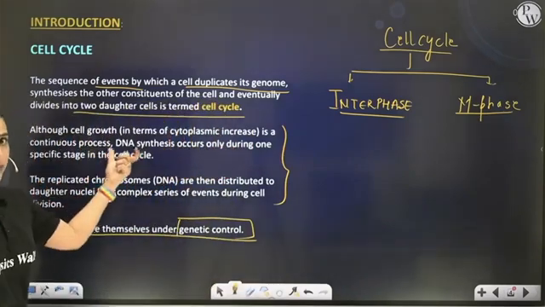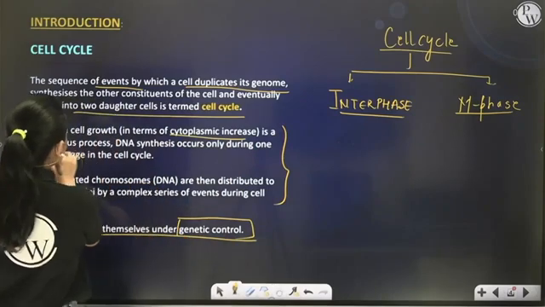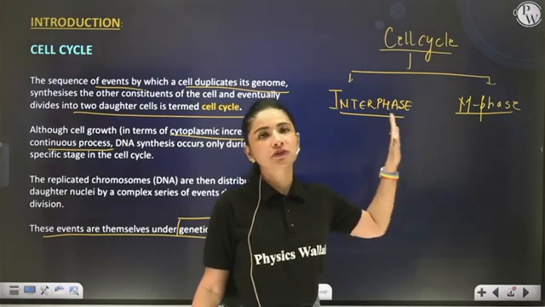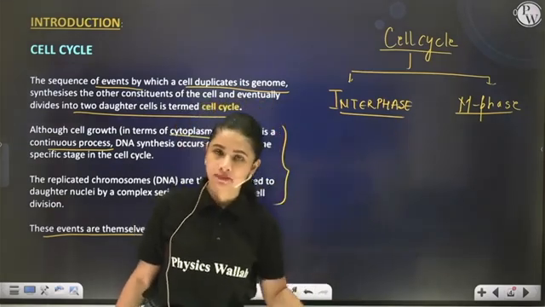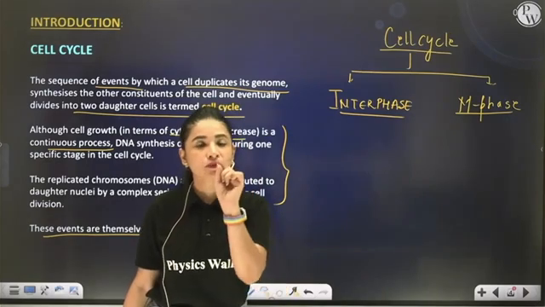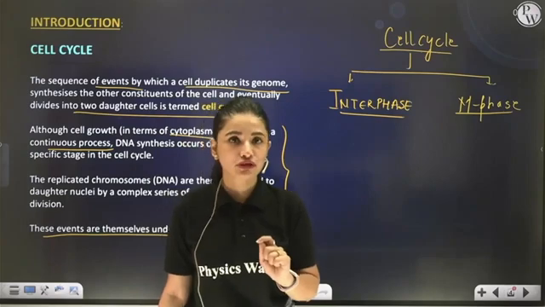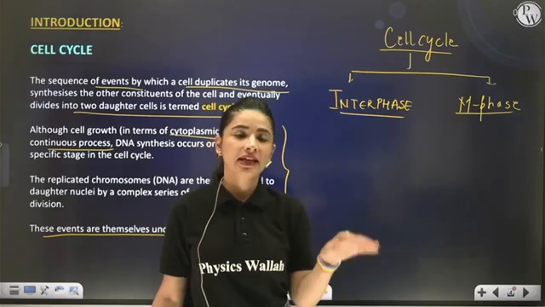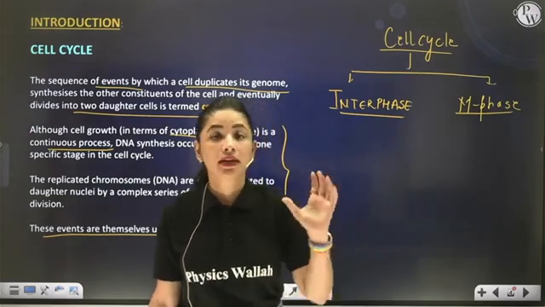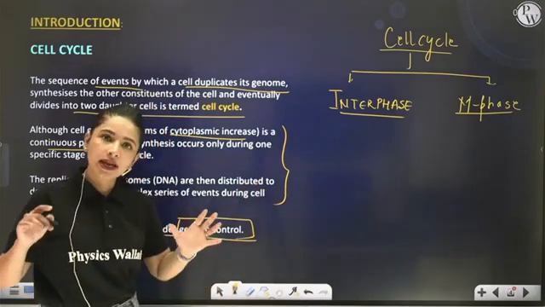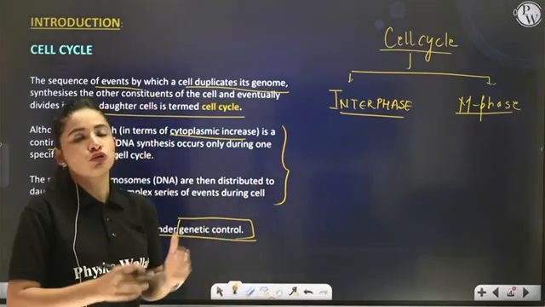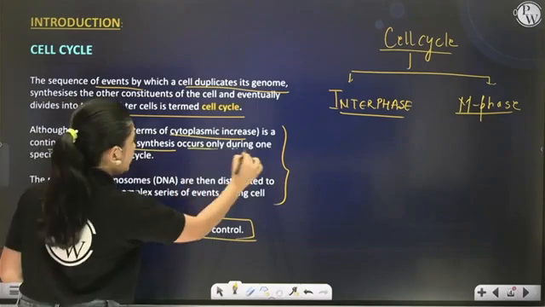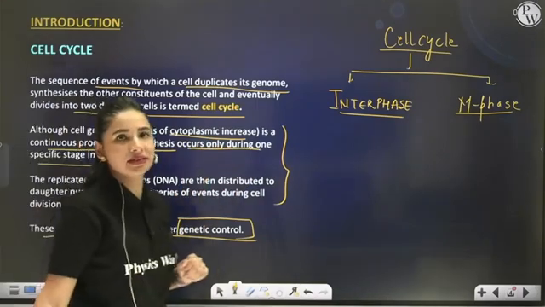Although cell growth in terms of cytoplasmic increase is a continuous process taking place during whole interphase, there is one phase in the interphase that is restricted to allow DNA replication. So during the complete cell cycle, there is only one stage where DNA replication takes place. Otherwise, cytoplasmic growth is taking place throughout the interphase. DNA synthesis occurs only during one specific stage in the cell cycle.